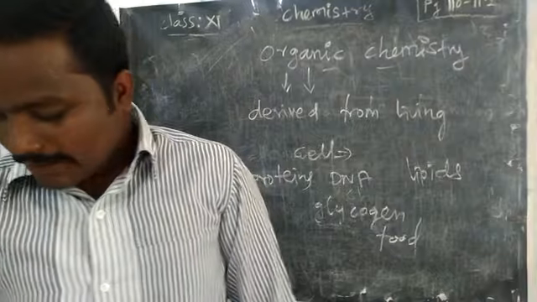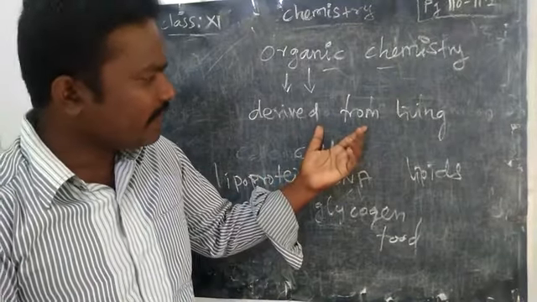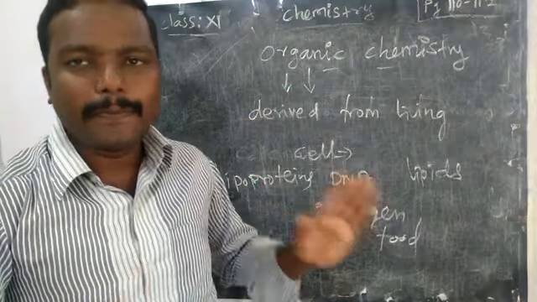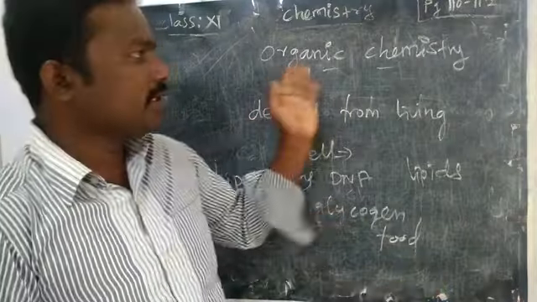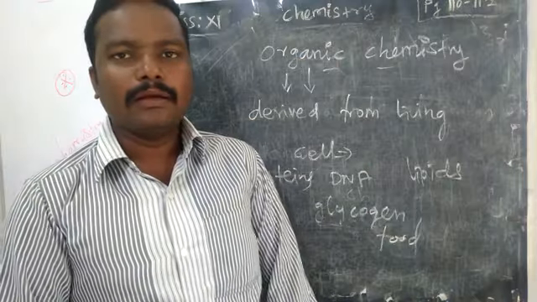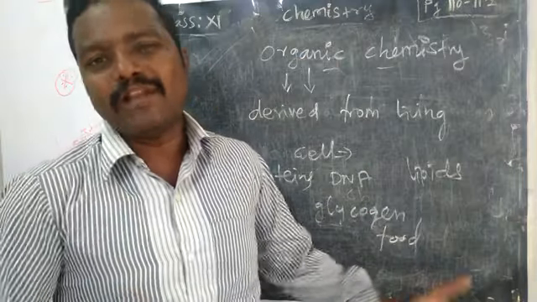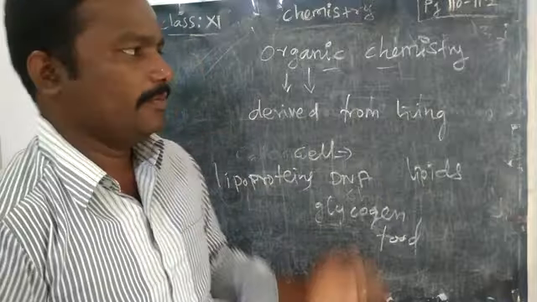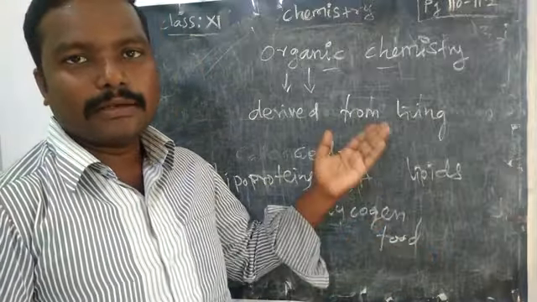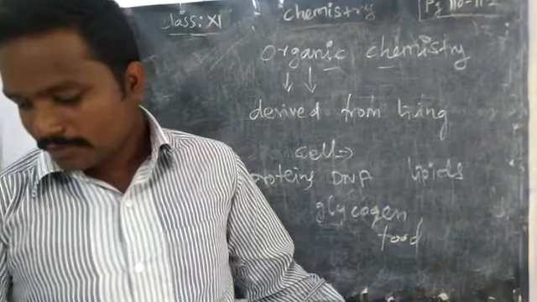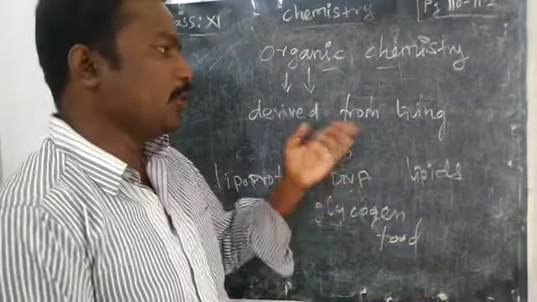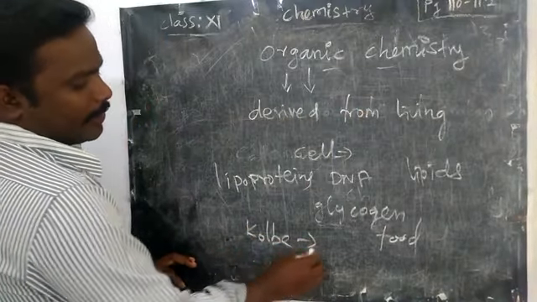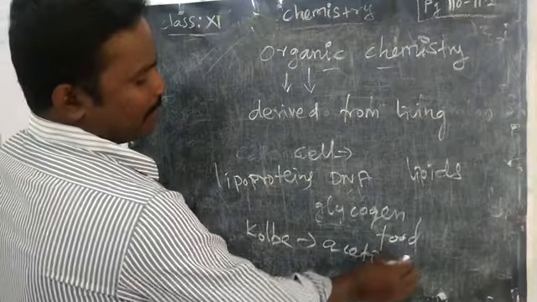Okay, right. Next, in the beginning they thought we could not prepare these organic compounds in the laboratory, only extract them from living organisms. But later this view failed, because Wohler produced acetic acid in the laboratory.